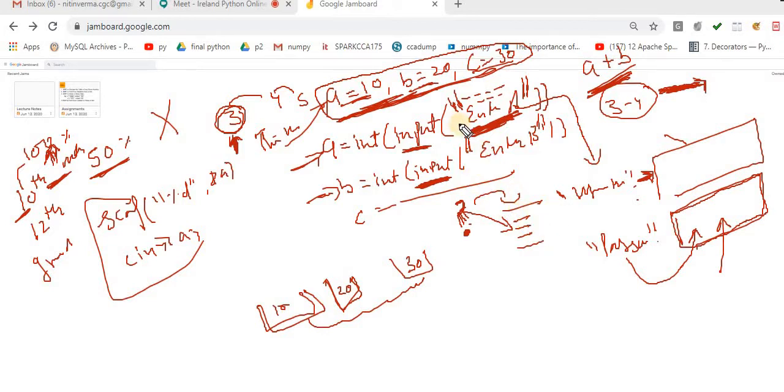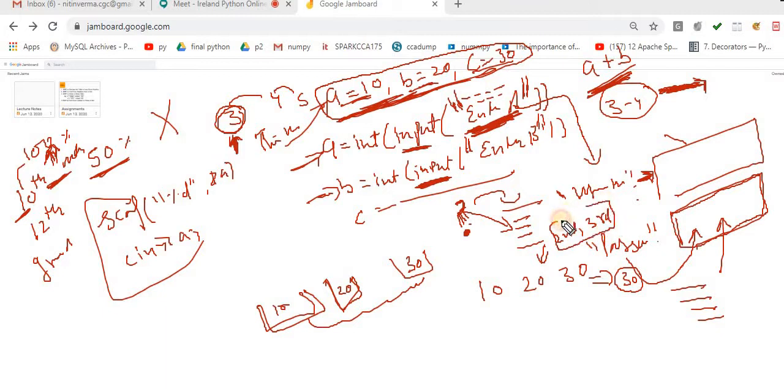Now if I give you this problem statement, you easily identify it. Your brain automatically calculated it. Sir, 30 is greater. But the system doesn't know, because I never taught the system. How do you understand it? You understand because you learned this kind of thing in your second or third standard. Someone taught you how to find the greatest number among three numbers, so you can easily tell it.